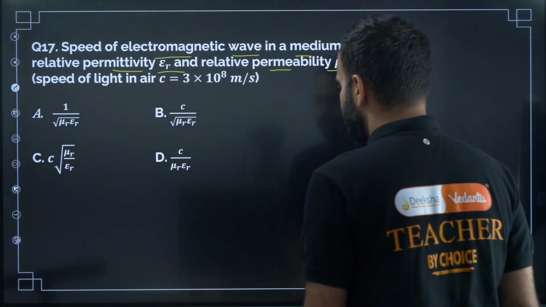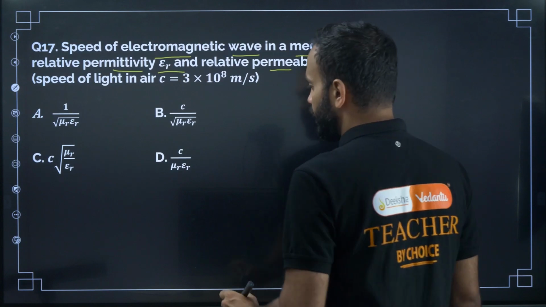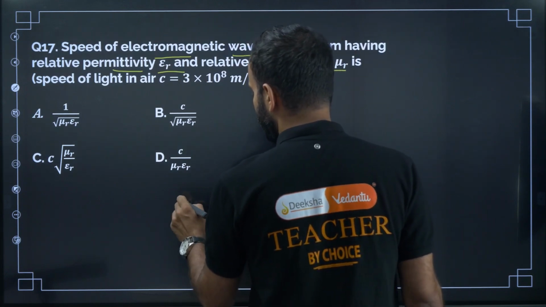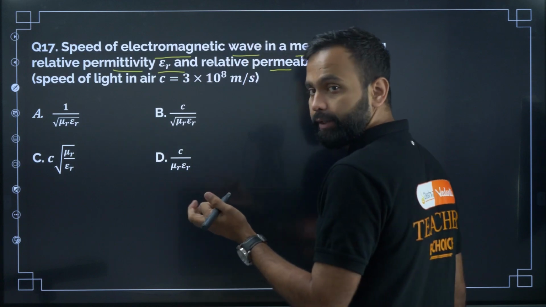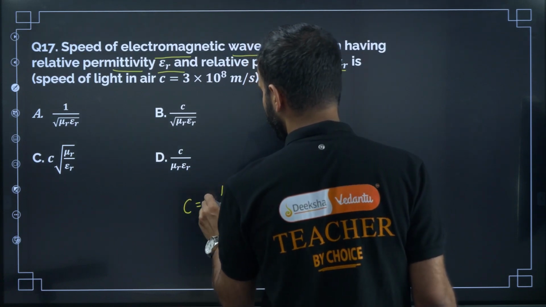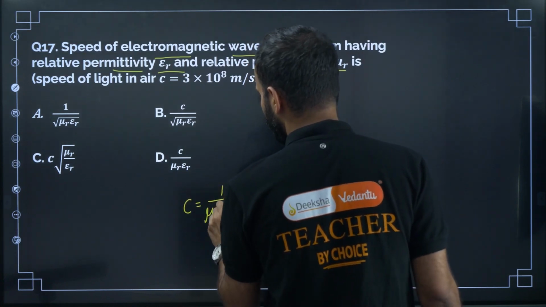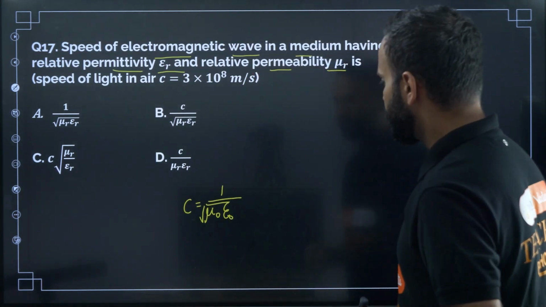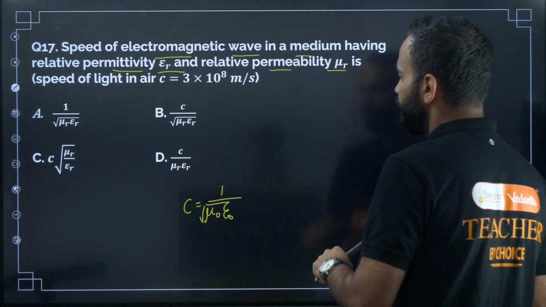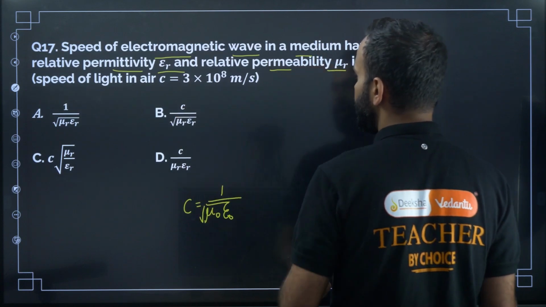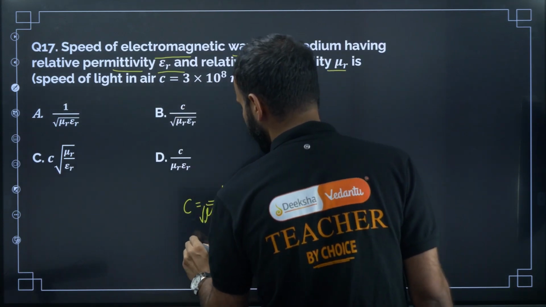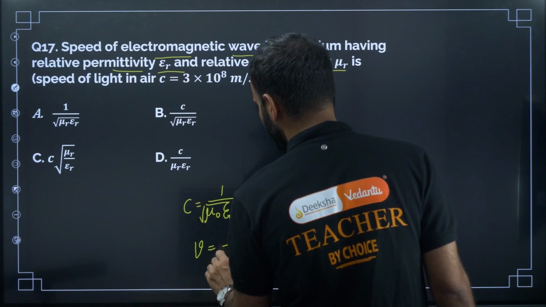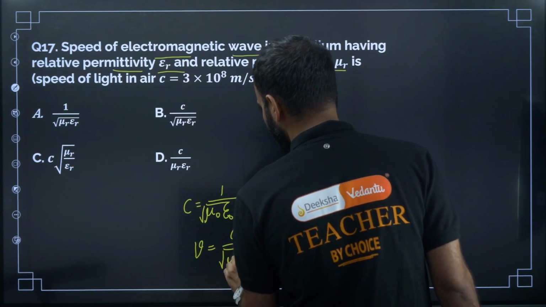Here we know that speed of light in vacuum is c, which is equal to 1 divided by root of mu naught into epsilon naught. So speed of light in a medium which has relative permittivity and relative permeability will be v is equal to c divided by root of mu r into epsilon r.